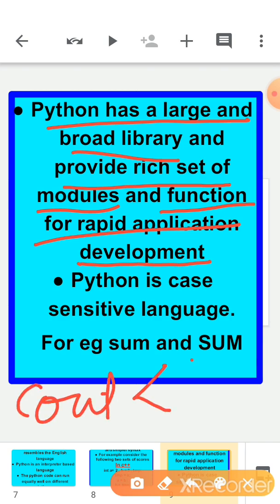Now for using cout also we have to introduce header files, because the C++ program compiler does not know the meaning of cout. When we use a header file like iostream.h, afterwards only we can use this cout properly, otherwise the compiler gives us an error. Okay children, but in Python we don't have such header files. Everything is built inside the software of Python. Nothing should be externally added in the coding. We can start our coding directly.